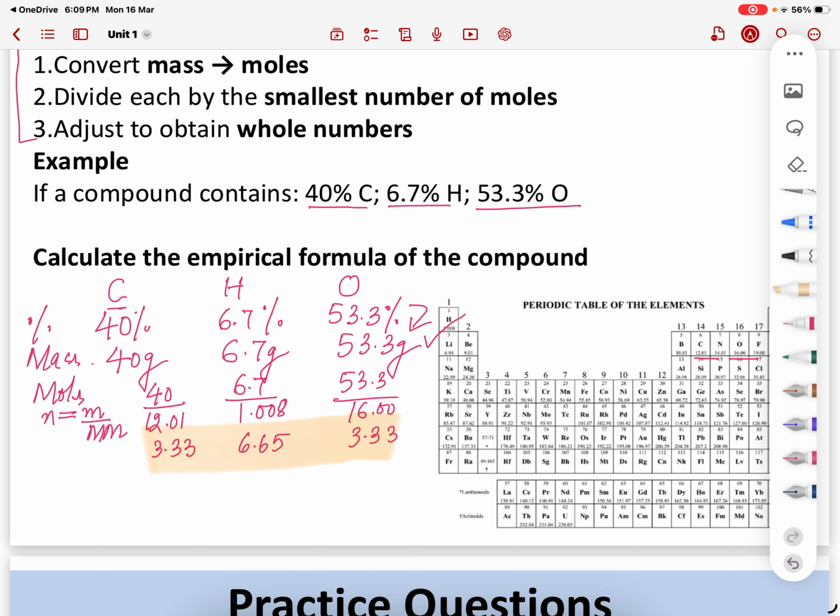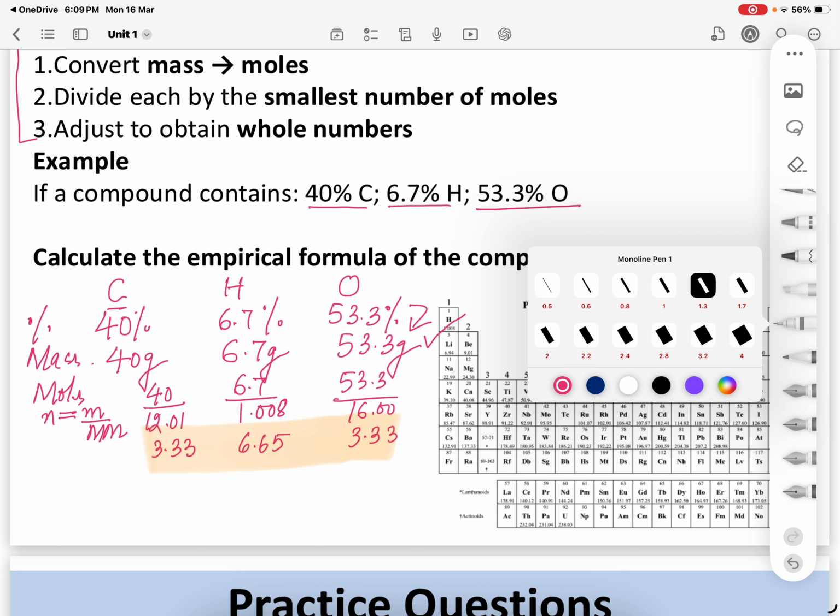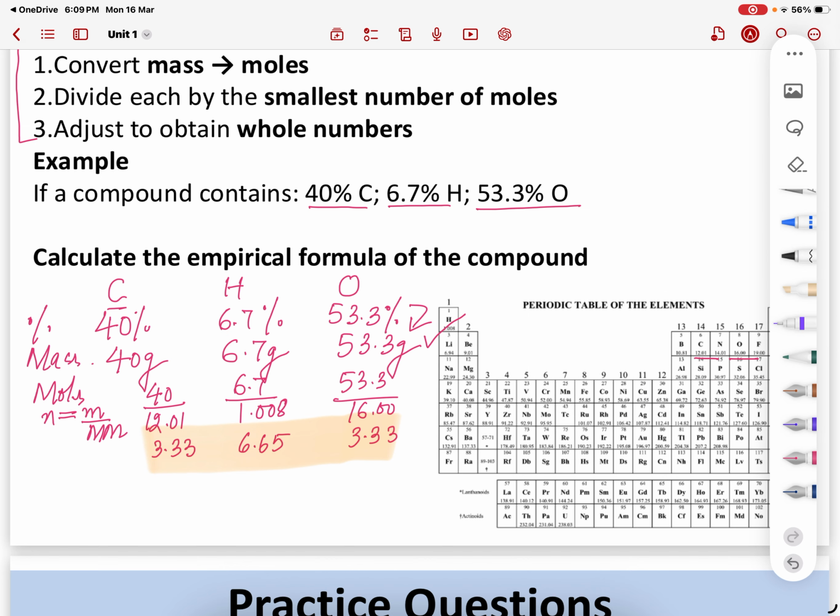Next step, you have to simplify. For simplifying, you're going to choose the smallest mole. Which of them is the smallest? You can see here the 3.33 is smallest. Divide all of them by 3.33. So this comes out to be 1. This also comes out to be 1. 6.65 divided by 3.33 comes out to be 1.99, so it can be rounded off as 2. So what is the empirical formula? C1, you can ignore 1, CH2, and this is O. So this is my empirical formula.